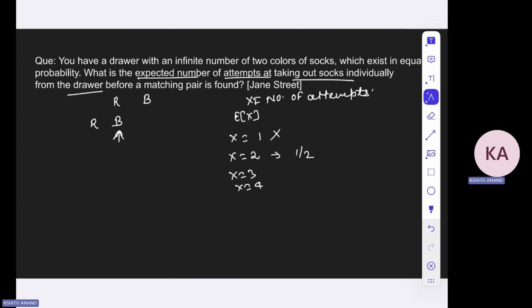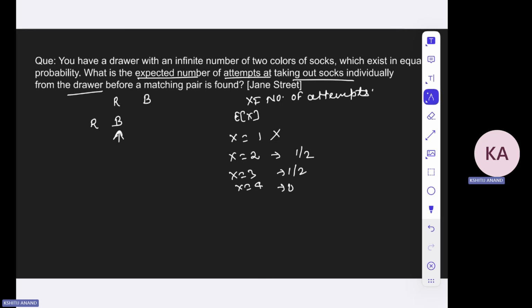Okay, so if it is black, that is with a probability of half, then it will be done with a 3 attempt. The probability that it will be done in 3 attempts is also half. The probability it will be done in 4 attempts is 0, because either you will do it in 2 attempts or 3 attempts. So when is it decided? It is decided in the second attempt itself.